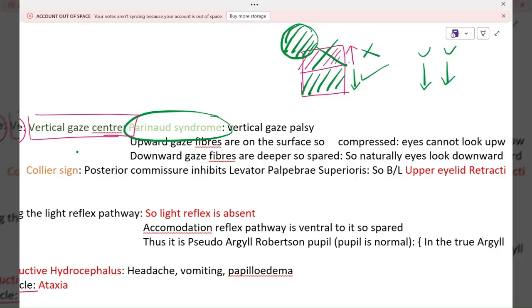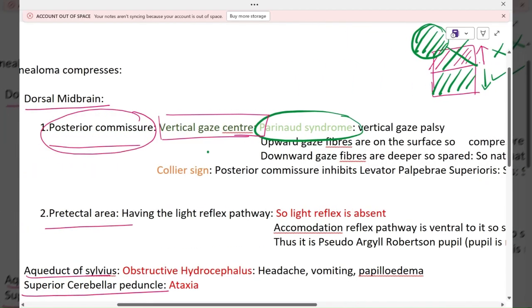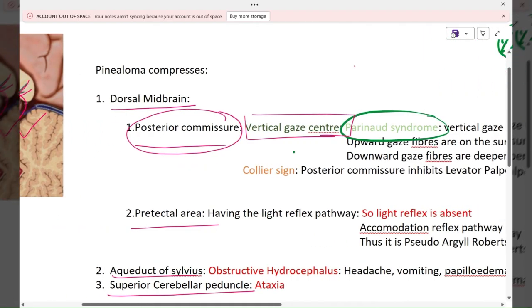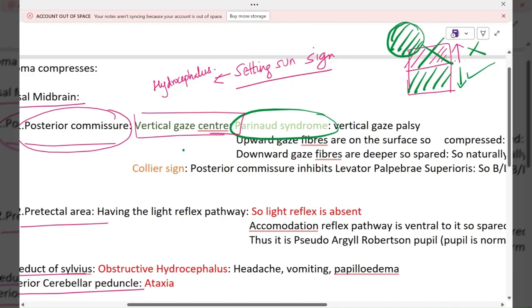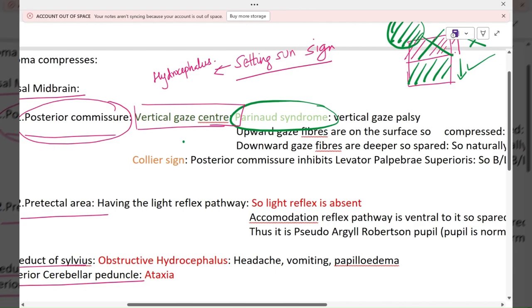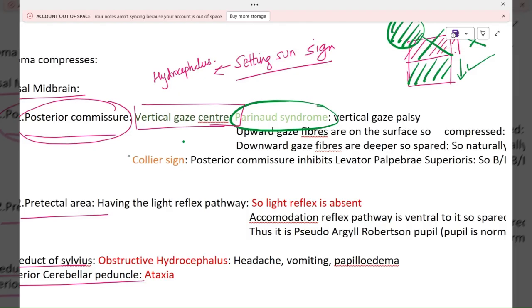If you remember, you have already heard about the eyes looking downward, which is also known as the setting sun sign. What is the setting sun sign? It is seen in hydrocephalus because the increase in CSF pressure compresses these gaze fibers. I hope Parinaud syndrome, that is vertical gaze palsy, is clear: the eyes cannot look upward because the fibers for looking upward are compressed.